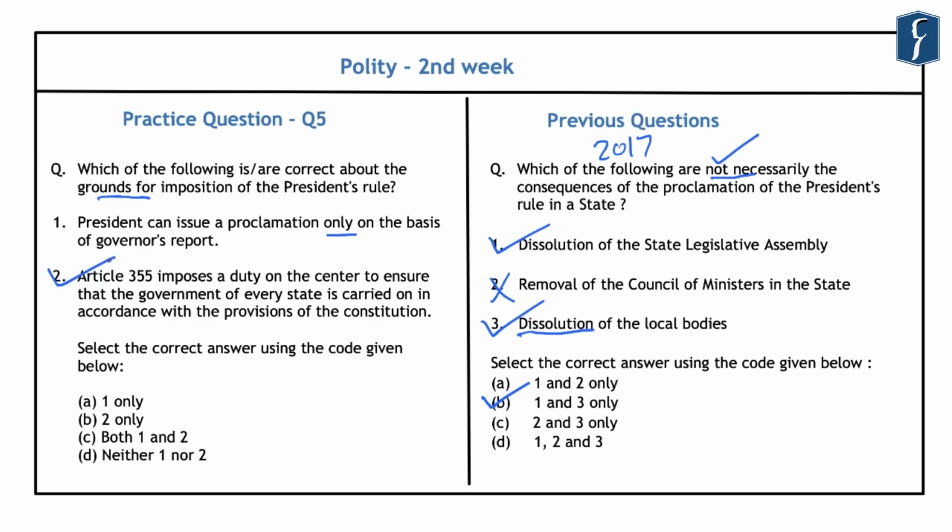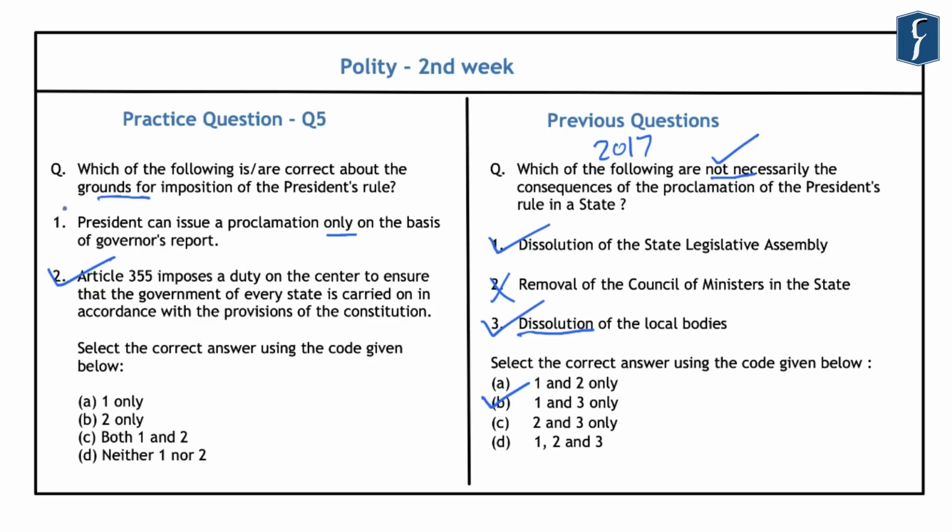Further, Article 356 empowers the President to issue a proclamation if he is satisfied that a situation has arisen in which the government of a state cannot be carried on in accordance with the provisions of the Constitution. And in this case, the President can either act on the report of the Governor of the state, or he can also act otherwise too, that is, even without the Governor's report.